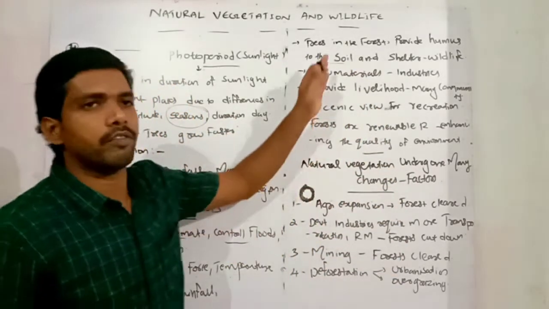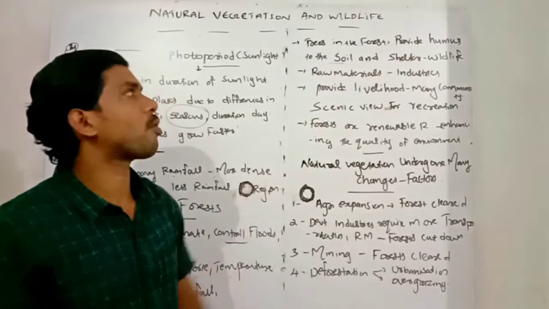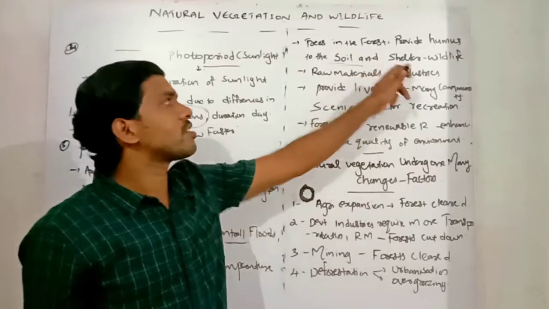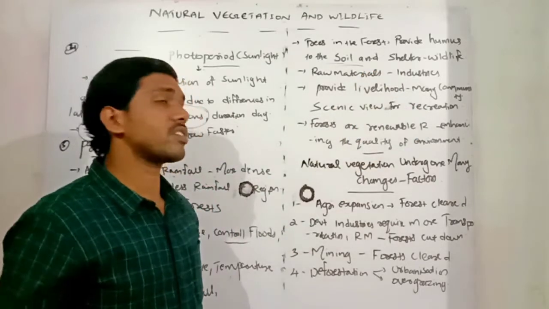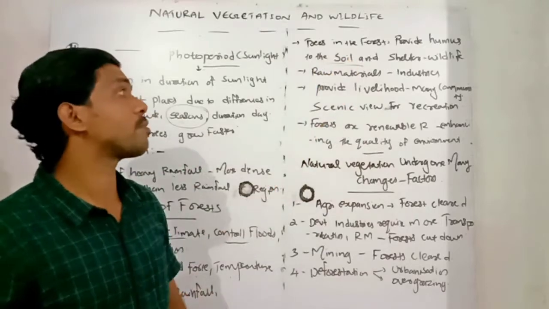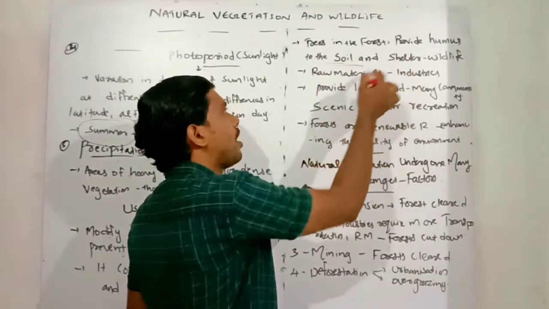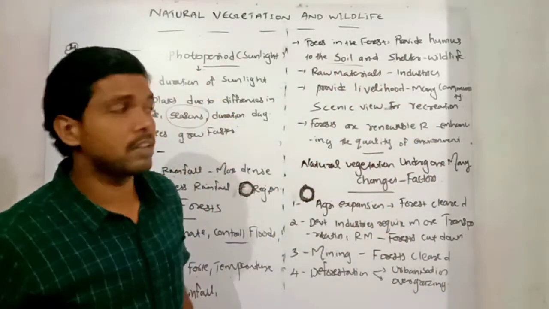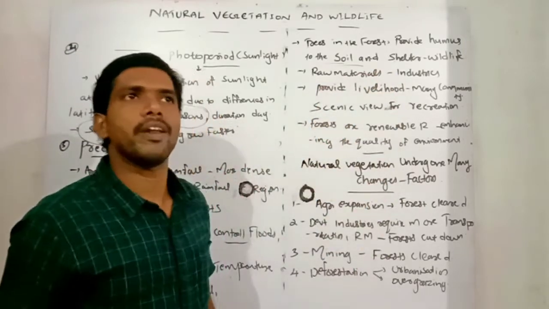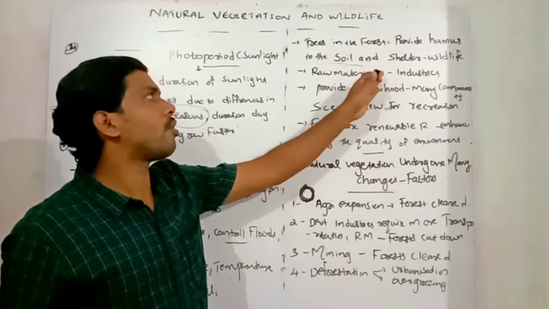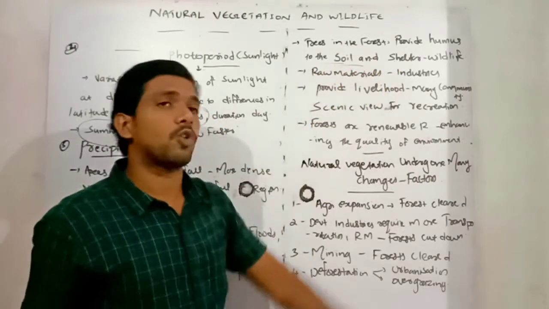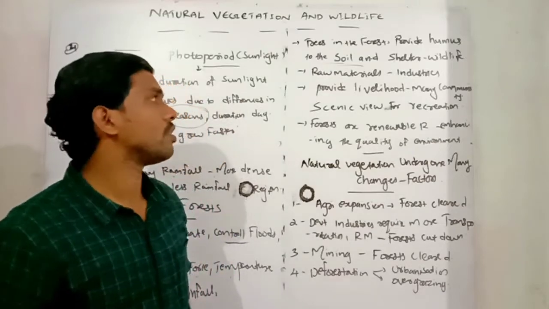to the wildlife. Trees in the forest region provide humus to our soil. And next one, shelter to the wildlife. So forests or trees are the most important element for both flora and fauna, especially the wildlife resources. Forests, especially the forest region, are also providing raw materials for industries. Many industrial areas depend upon the raw material from the forest. So forests also provide raw material for many industries in our India.